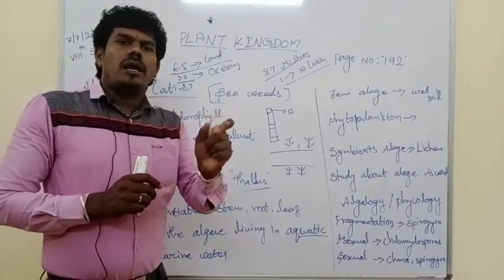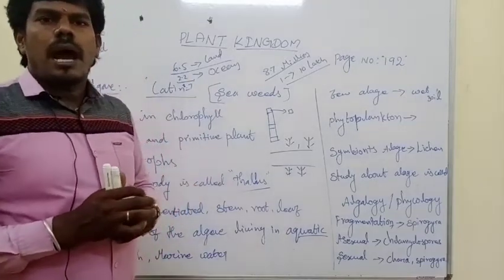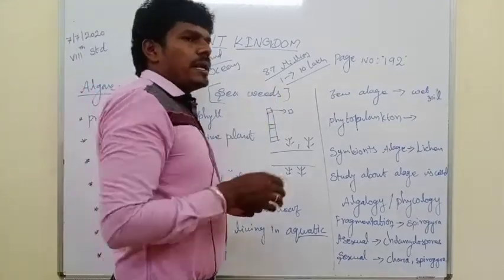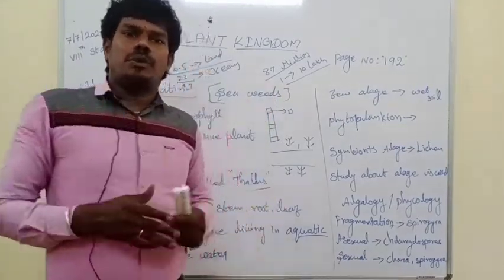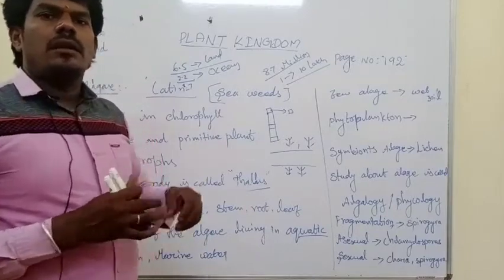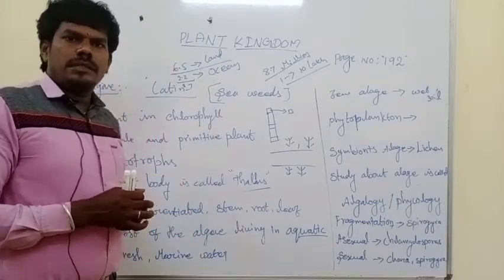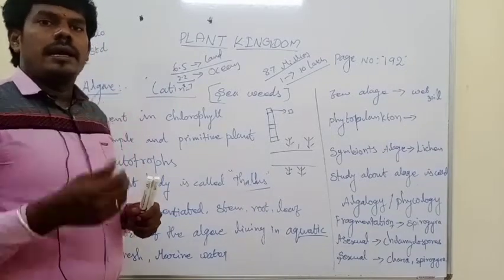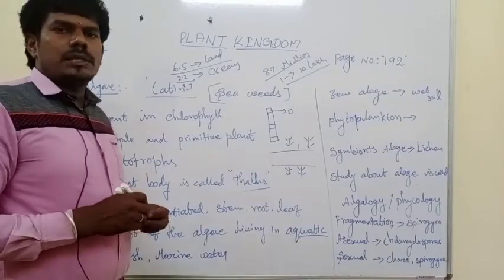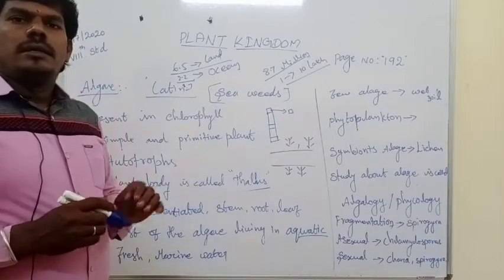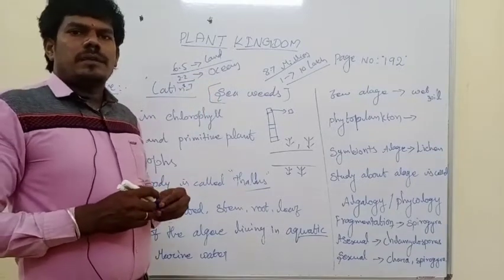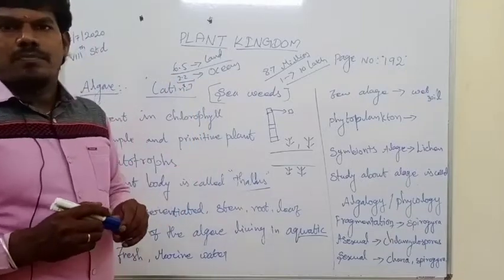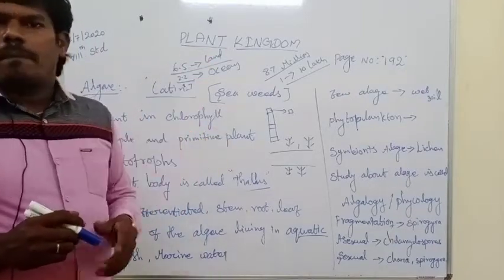What are they? Flowering and non-flowering. Phanerogams and cryptogams. That is flowering plants and non-flowering plants. The flowering plant means the presence of mostly angiosperms. The angiosperm plants are classified under phanerogams, that is flowering. Non-flowering means gymnosperms, or non-flowering, that is cryptogams. The cryptogams are classified as non-flowering plants. What are the classifications present? Thallophyta, Bryophyta and Pteridophyta. So these are all non-flowering plants.